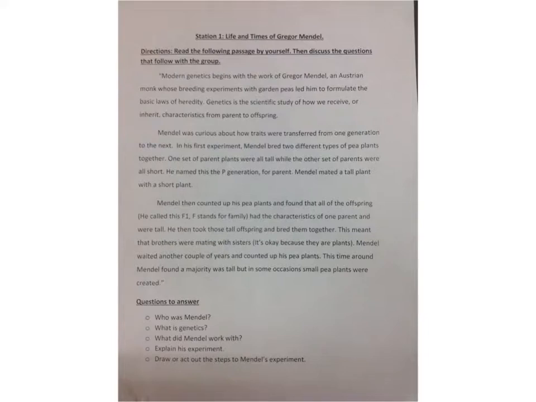He then took those tall offspring and bred them together. This meant that the brothers were mating with the sisters. It's okay because they are plants. Mendel waited another couple of years and counted up his pea plants. This time around, Mendel found a majority was tall, but on some occasions, small pea plants were created.